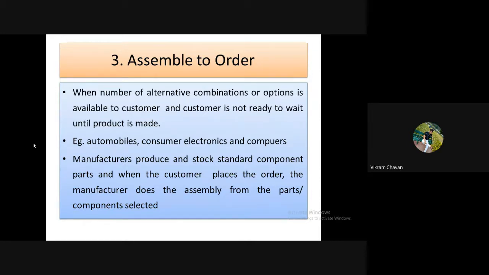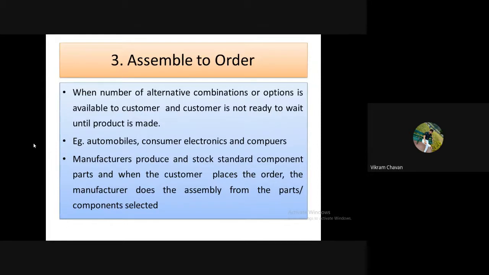The manufacturer will deliver the finished goods by combining the choices of the customer. In make to order production the lead time is more, and that lead time is reduced by assemble to order production.